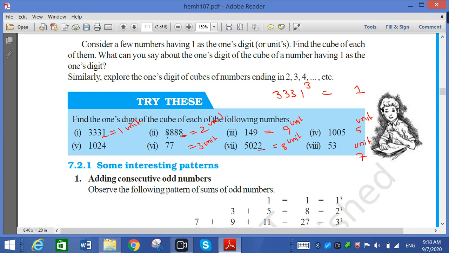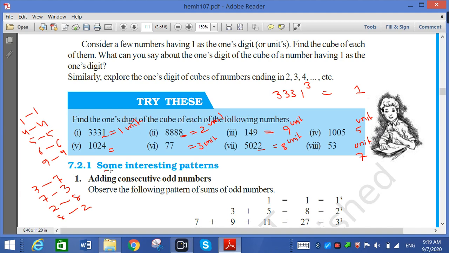So why am I directly giving the answer for all? Because we have already discussed: 4 stays 4, 5 stays 5, 6 stays 6, 1 stays 1, and 9 stays 9. For all the others, if 3 is there then write 7, since the sum is 10. If 7 is there we write 3, if 2 is there we write 8, and if 8 is there we write 2. That is the way I am doing it. Here 7 is there, so 3; 2 is there, so 8; 3 is there, so 7; 2, and 4 stays as it is. So try it yourself, I have completed it.